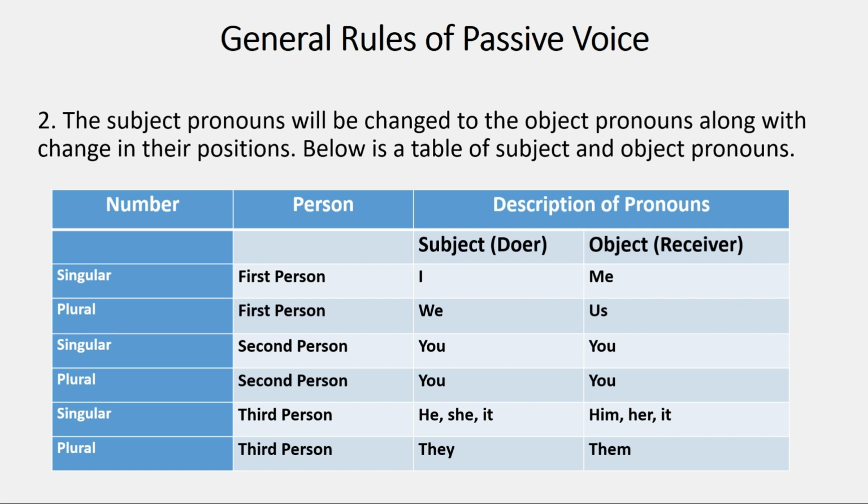So if the subject is I, we will definitely change the position, but we will convert it into me. If the subject is we, we will change its position towards the object, but we will change it into us. You will remain you, but he will change to him, she will change to her, and it will remain it. They will be changed to them. So this is the change that we will bring with the pronouns.